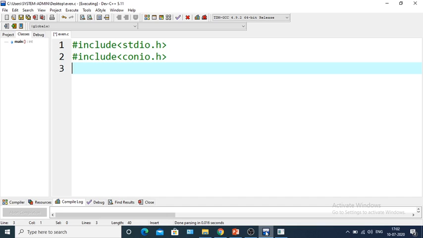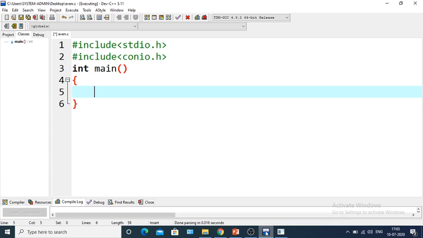These header files are used because all the library functions are defined within them. Like printf and scanf, these are library functions, and they are written within the stdio.h header file. And hash include is a preprocessor directive; we will discuss preprocessor directives later. Next it is int main. This is the main function. A C program will start executing from this main function. Any C program must contain a single main function, from where the program will start execution.